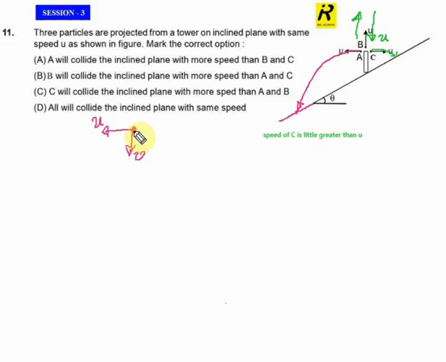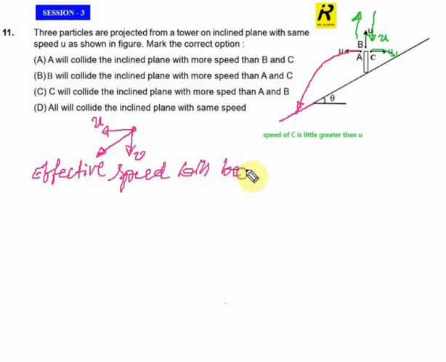So the effective speed will be more than u. So it is very clear that particle A will hit the inclined plane with the greatest speed